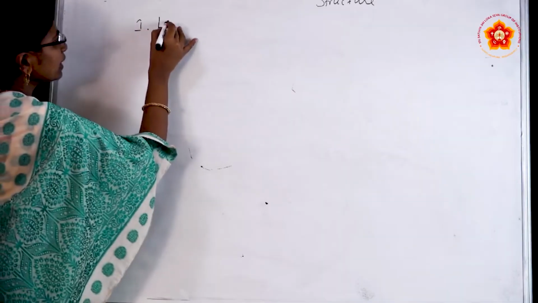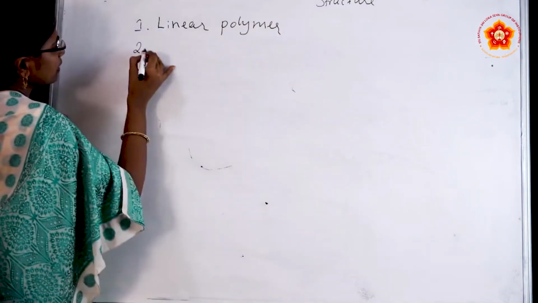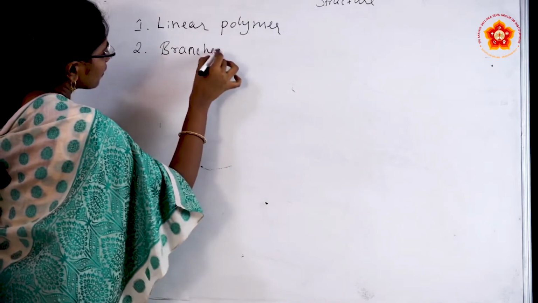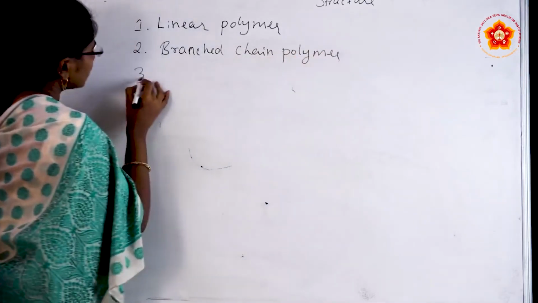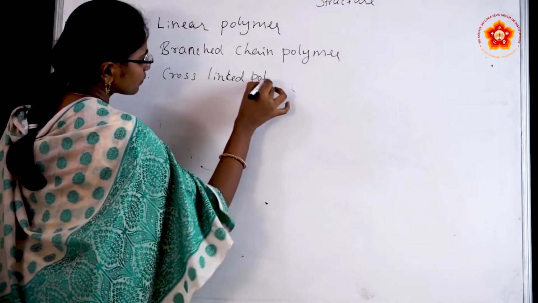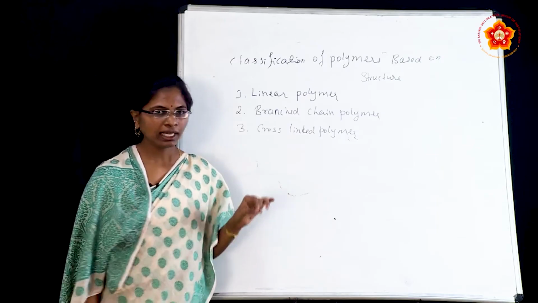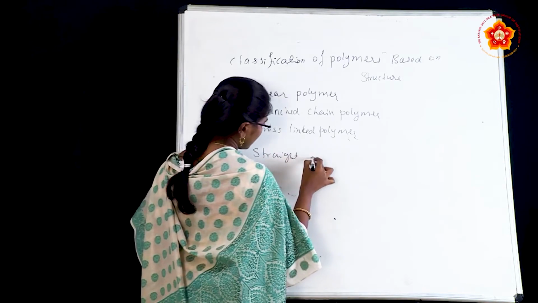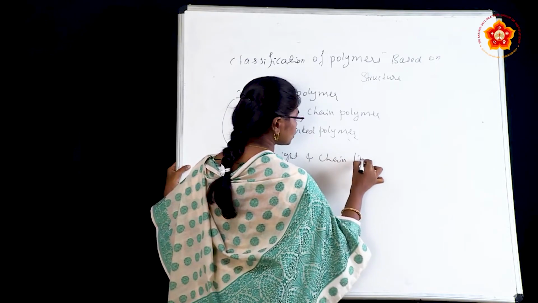One is linear polymer, the second one is branched chain polymer, and the third one is cross-linked polymer. What is meant by linear polymers? Linear polymers have a straight and chain-like structure.